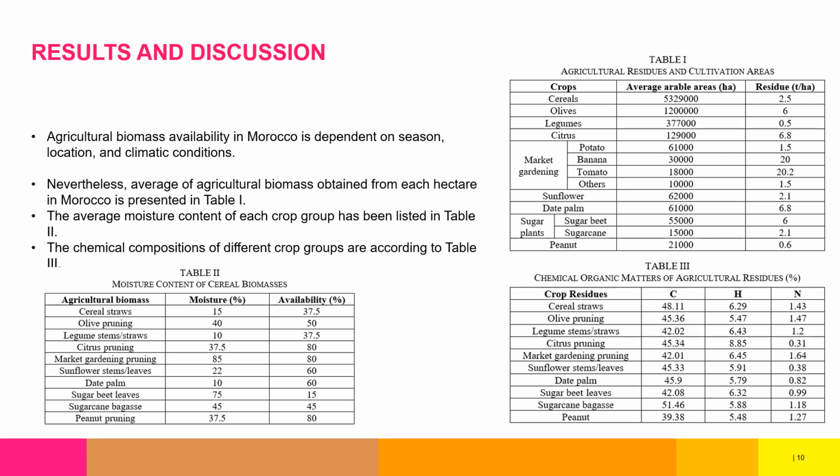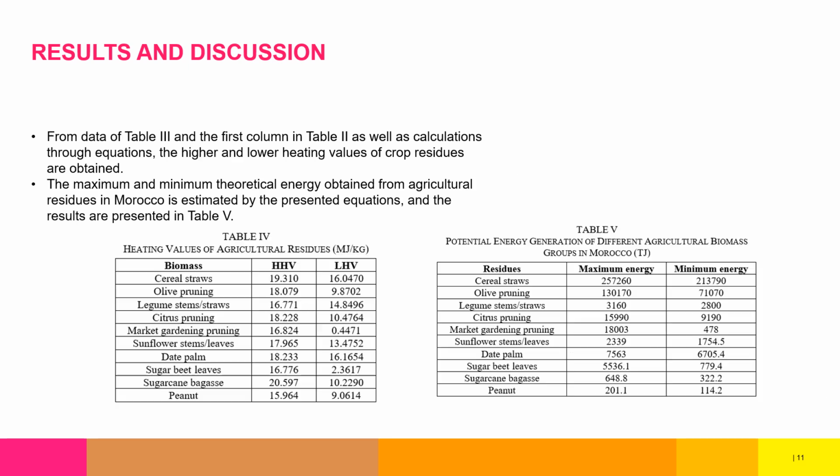And then using that relation, we looked at crops like cereals, olive, legumes, sunflower, sugar beet, and the rest. And we estimated the moisture content, the availability, the residues yield, and the energy yield calculation. And this is the higher heating value for the different crops that were considered. And this one also is the energy that can be estimated from them.